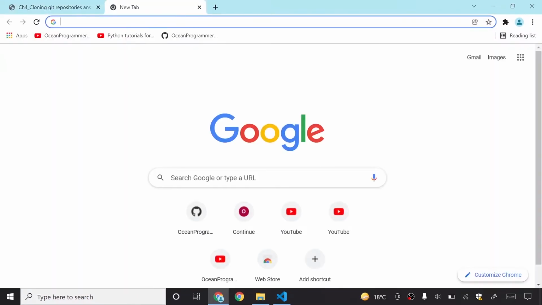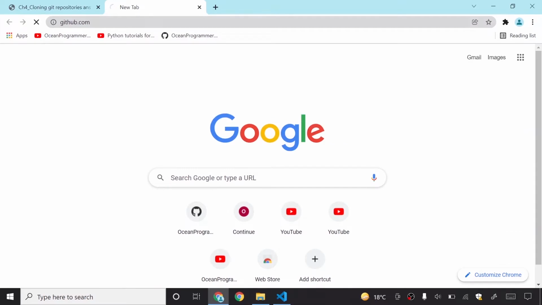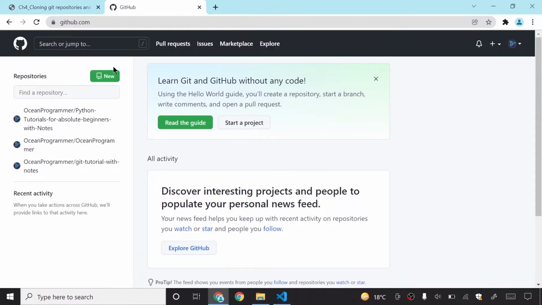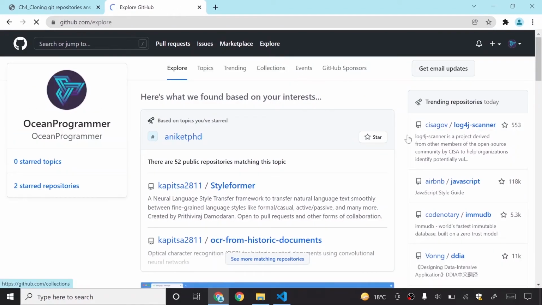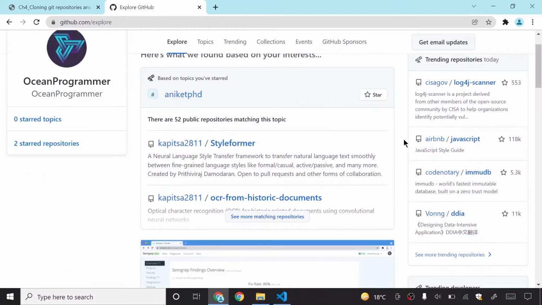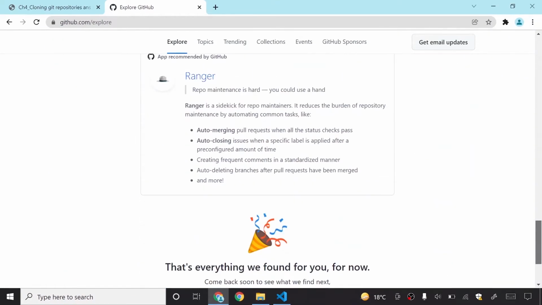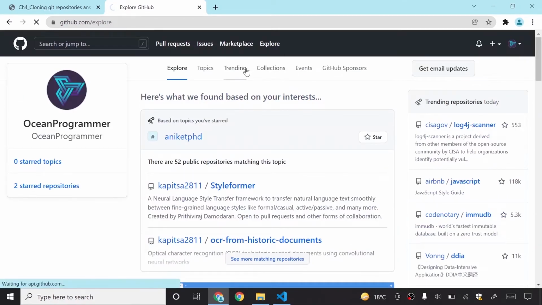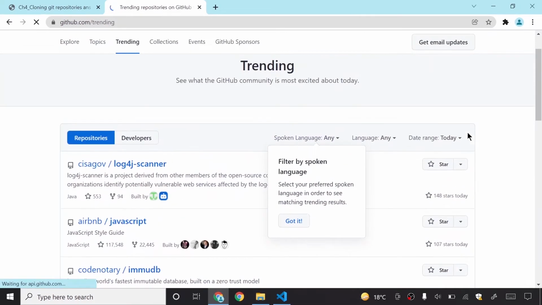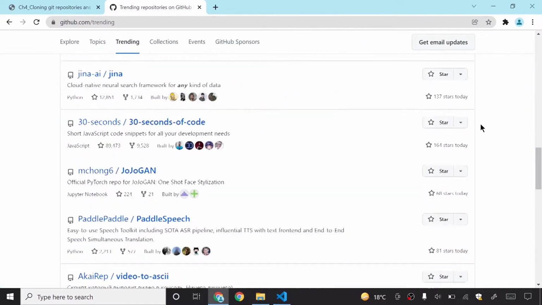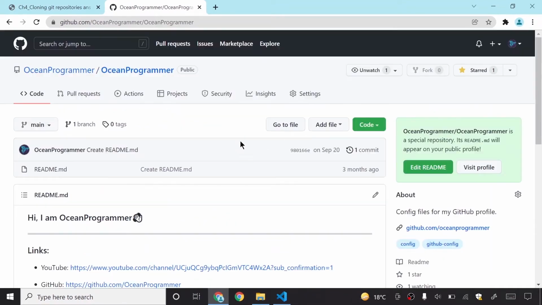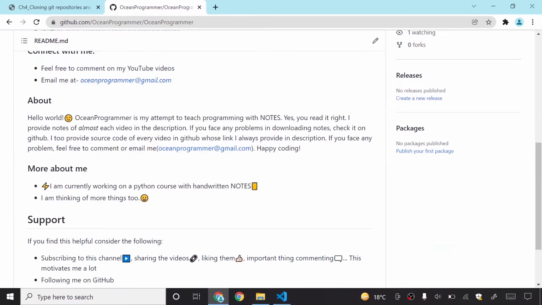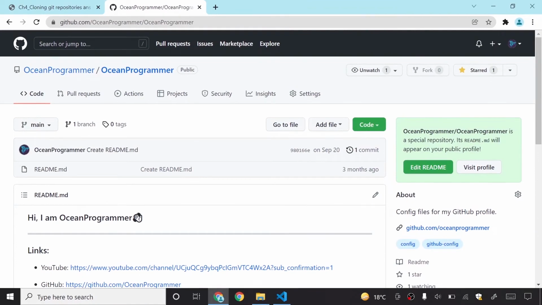I will just go to github.com, and then I will take any random repository. You can see that in GitHub there is an explore tab. I will click on this explore button, and then there are a lot of repositories by other developers. These are just trending repositories. I will take any small repository because I don't want any large repo. Guys, I thought let me take my own repository only. This is the world's best repository.